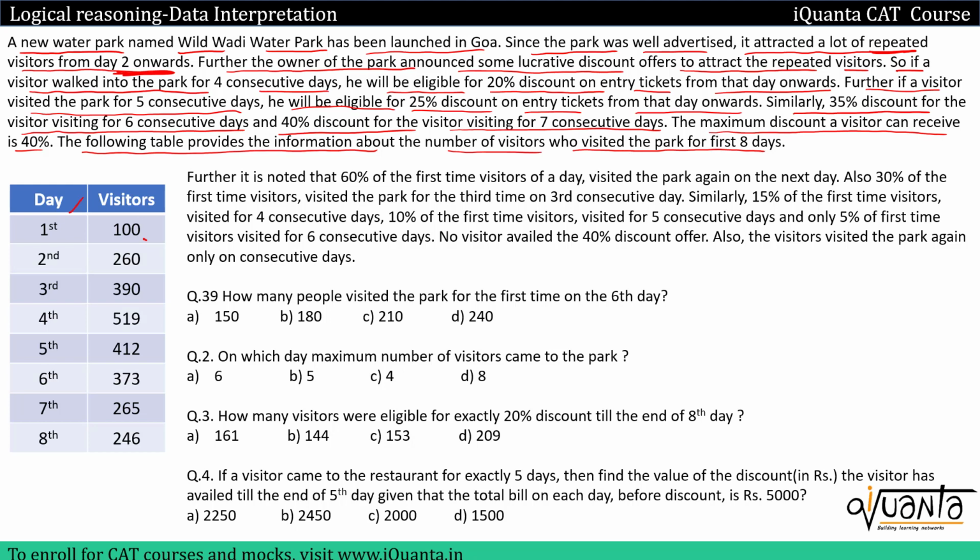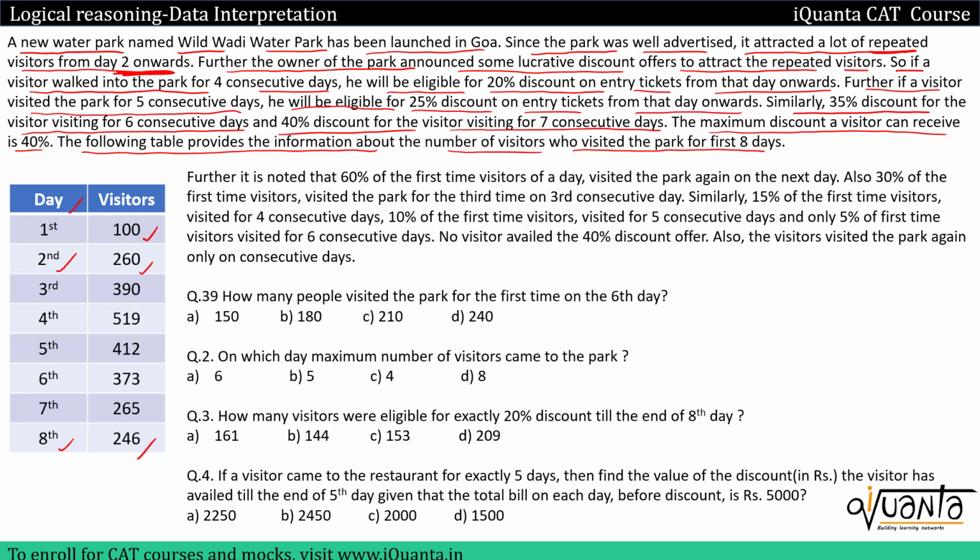On day 1 total 100 visitors came, then on second day 260 came, similarly till 8th day total 246 visitors visited the park on 8th day. Okay, so some of the visitors on day 2, 3 and day 8, some of them will be repeated visitors.